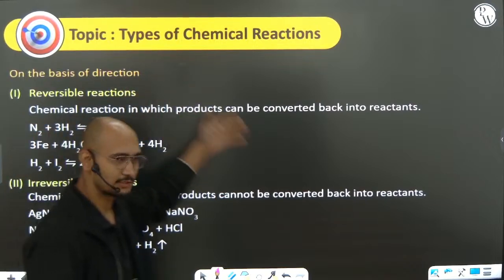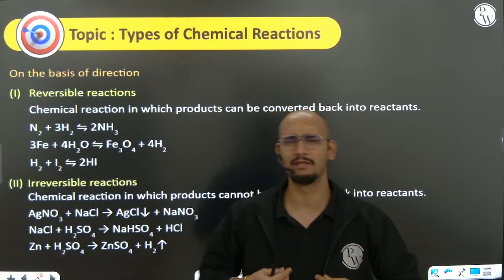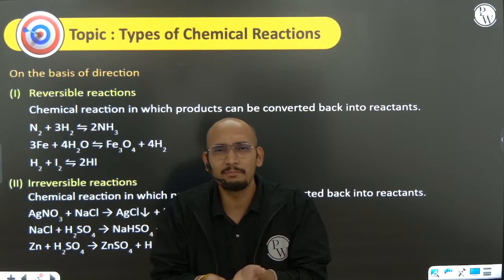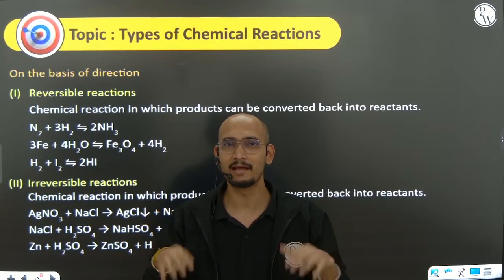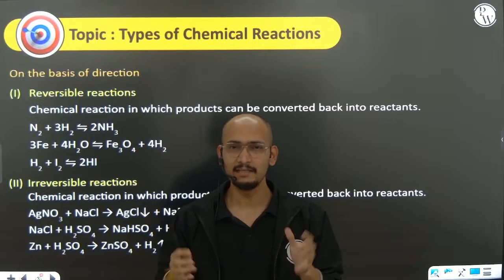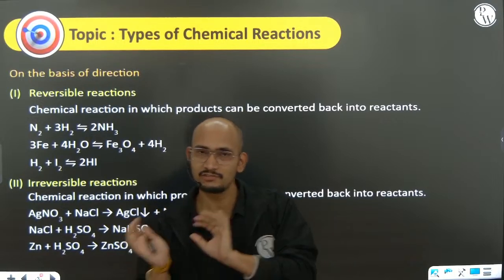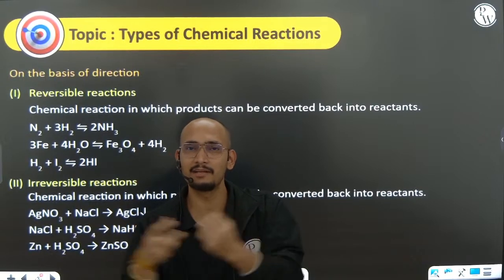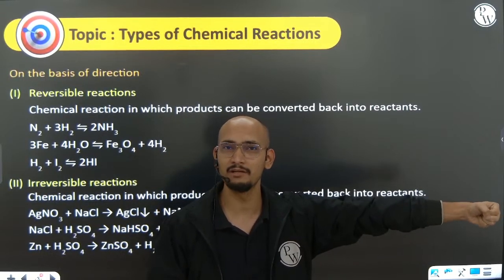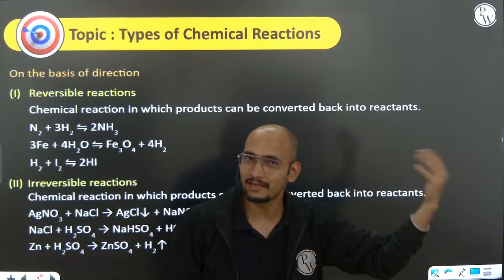So first of all, we are going to talk about this equilibrium. What is this equilibrium? And when does this come into the game? Basically, there are a few types of reaction. Few reactions complete. Let's say if you have taken a few reactants, those reactants will react with each other and they will completely give the product. So this is the irreversible reaction.